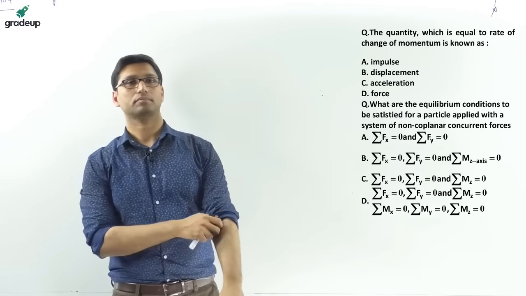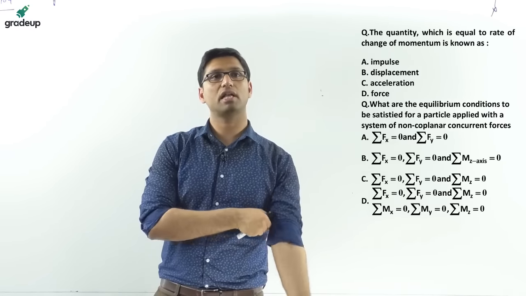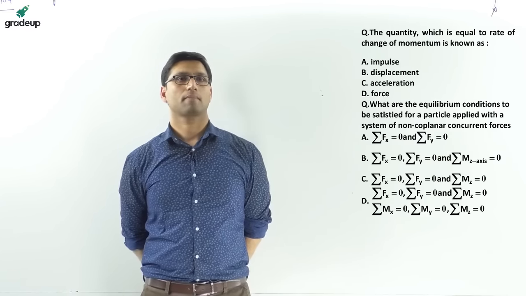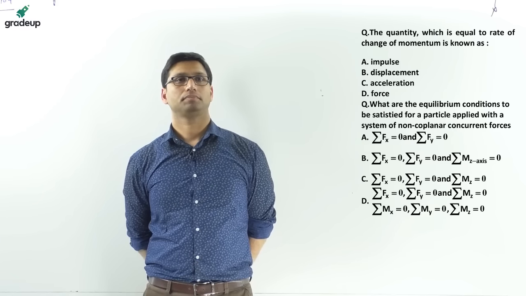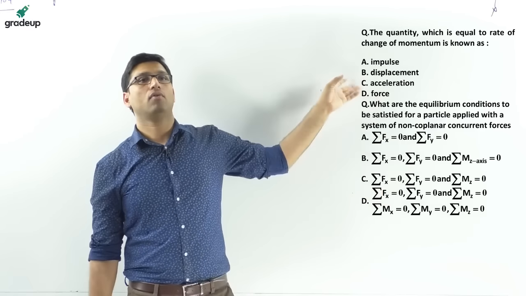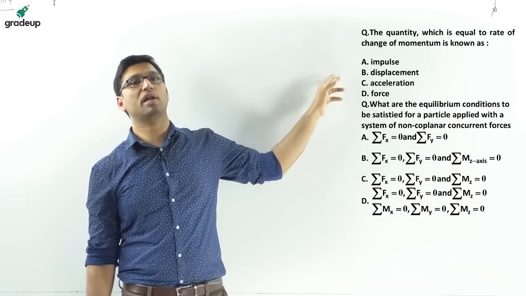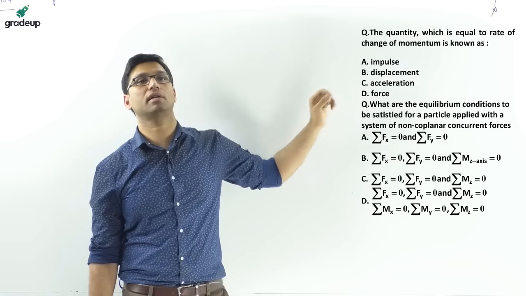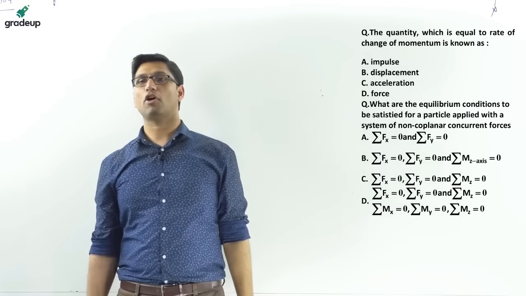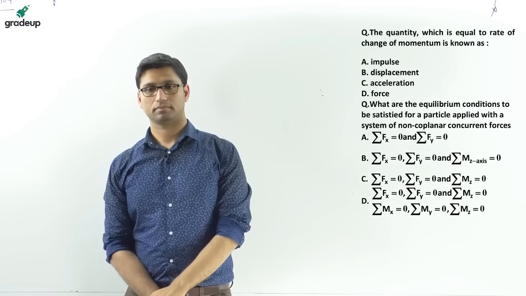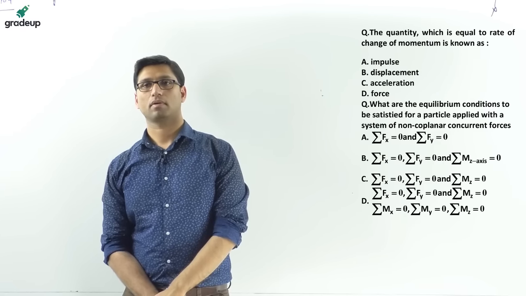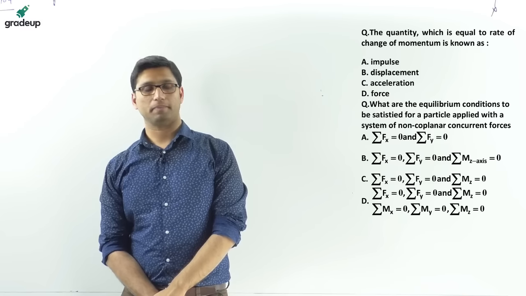So next question. The quantity which is equal to rate of change of momentum is known as. So actually there are two questions combined here. The first question is that the quantity which is equal to rate of change of momentum is known as. For this question you have to tell the answer. Quantity which is equal to rate of change of momentum. What is the answer for this question? Rate of change of momentum.